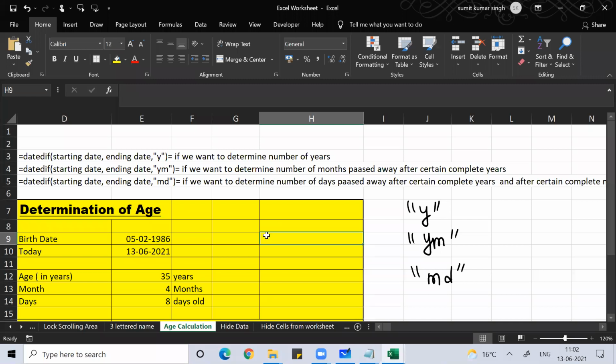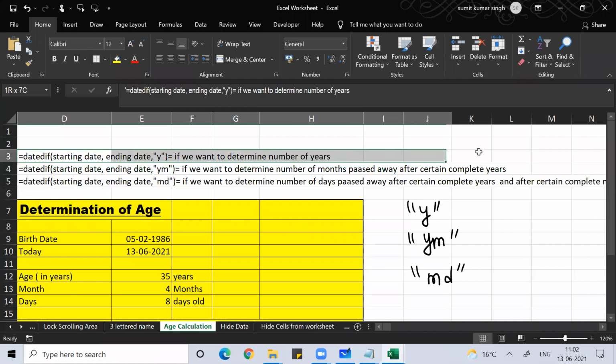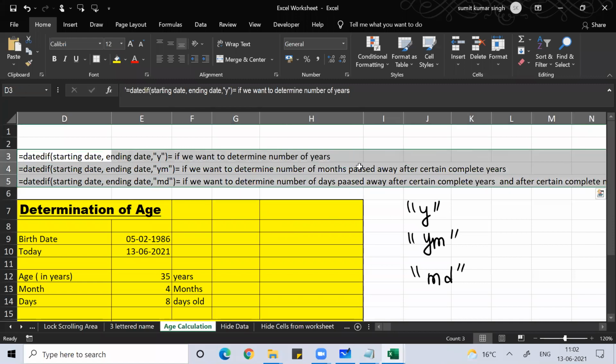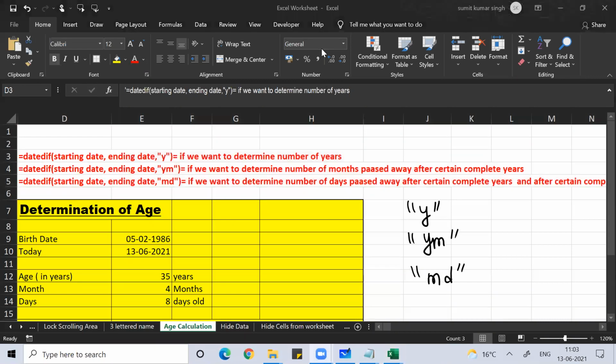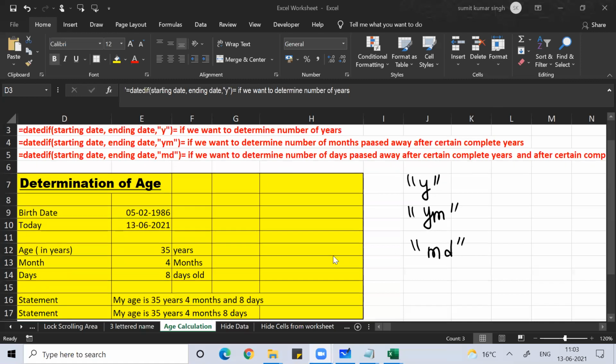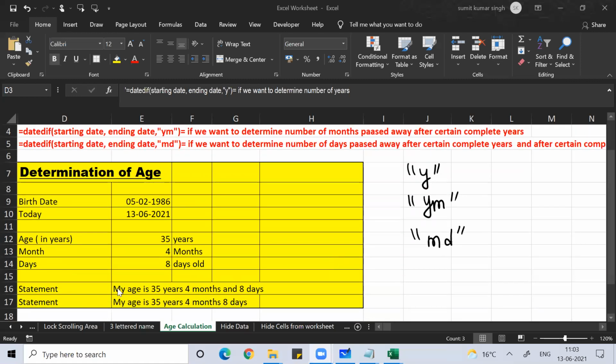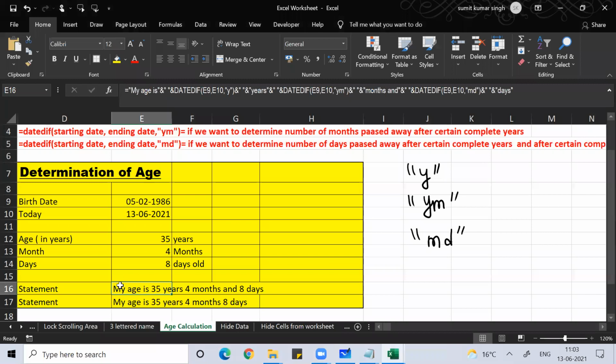Clear? Anyone? Any doubt, guys? Can you just read this? I tried writing this. Now, if somebody asks my age, I want to write a statement. What is my age?